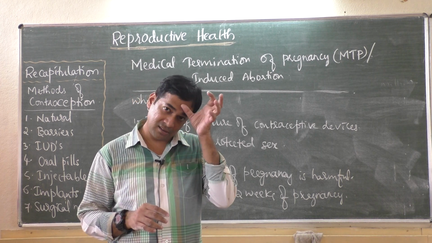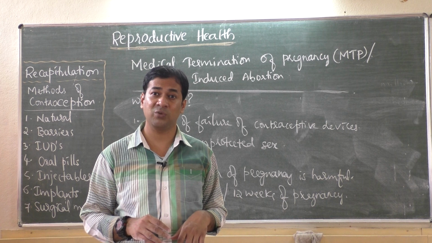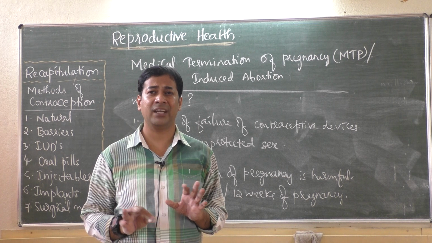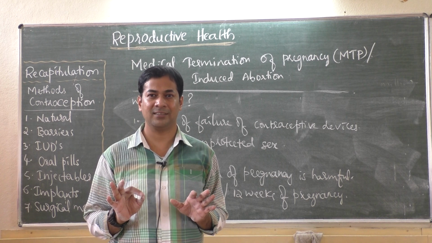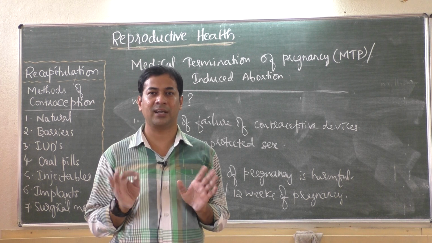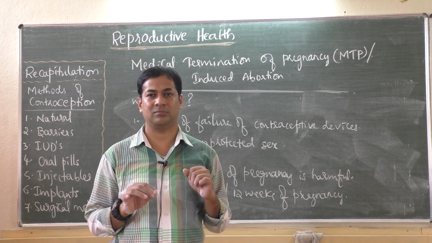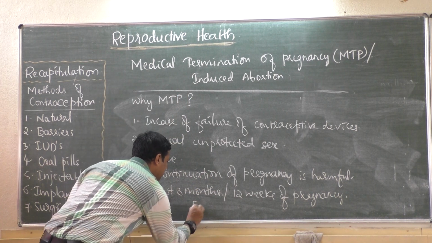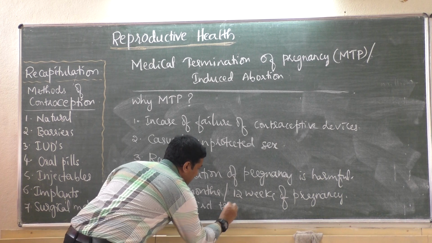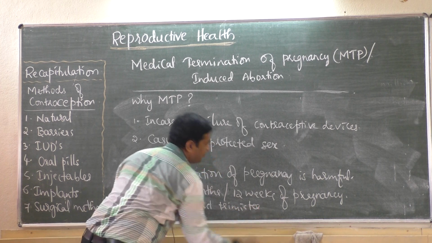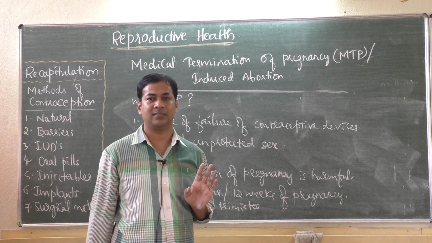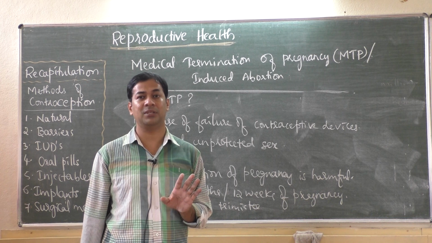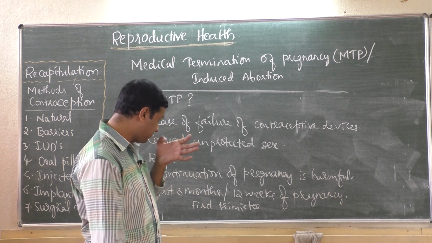In India one trend is there, that is unqualified, unprofessional quacks will do it, that is fake doctors, nakli doctors. They don't know how to do abortion but they try to do it, and in that case all these will happen. So the first 3 months we call the first trimester, it is safe. After that it is risky. Then after 4 months and so on they should not perform it. If they perform it then they will kill the mother also.